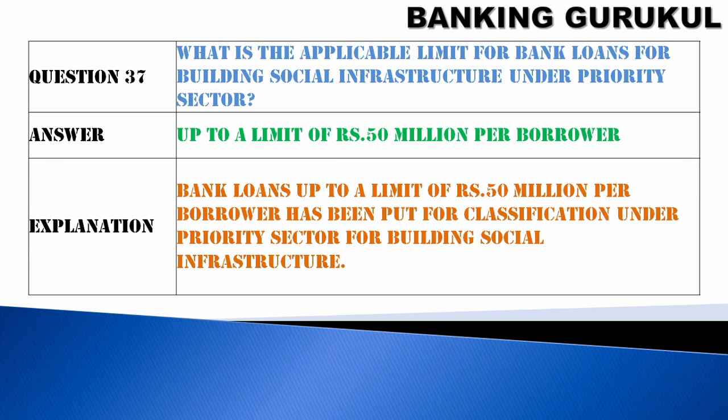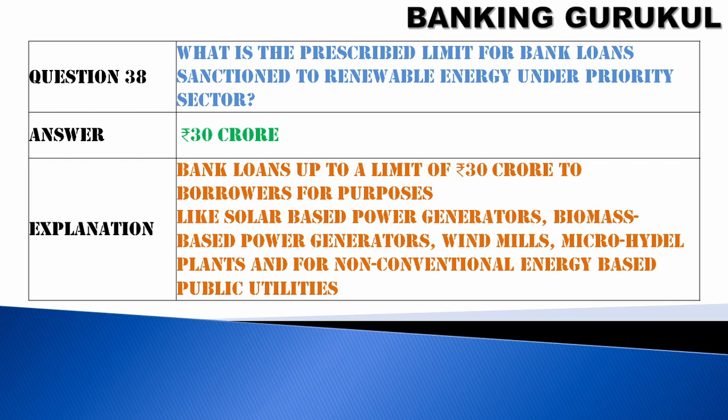Question number 37. What is the applicable limit for bank loans for building social infrastructure under priority sector? Up to a limit of 50 million per borrower will be considered under priority sector. Bank loans up to a limit of 50 million per borrower have been put for classification under priority sector for building social infrastructure.